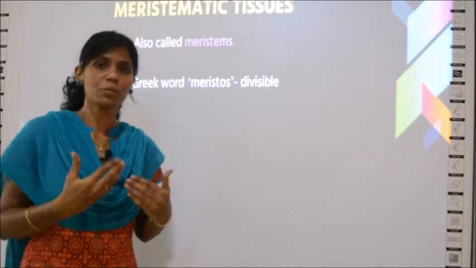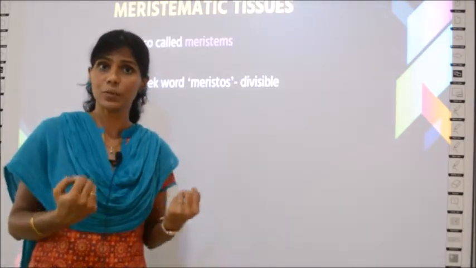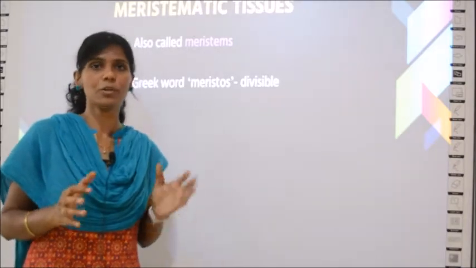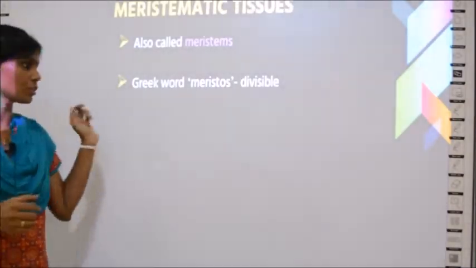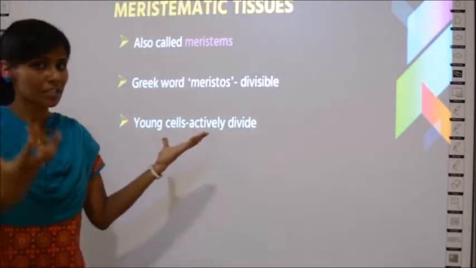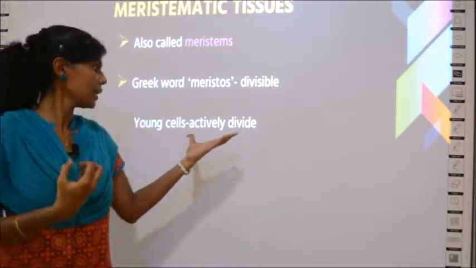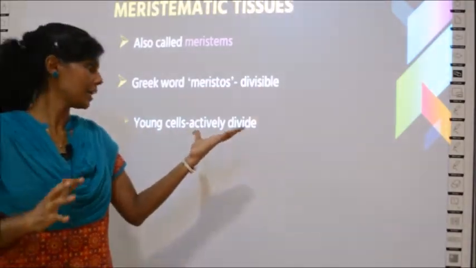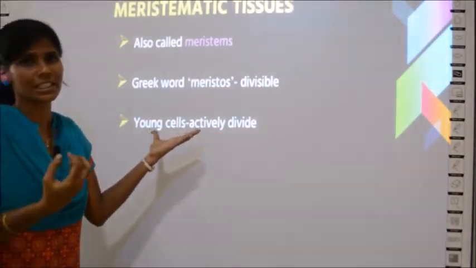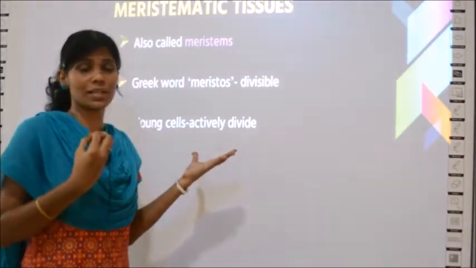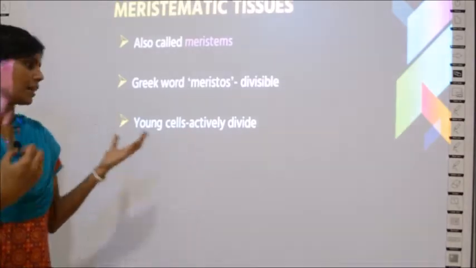We have seen that meristematic tissues are special because they have repeated cell division. That is the property, so he used meristos to name it. Meristematic tissues actively divide, whereas permanent tissues do not divide. Always dividing cells will be new cells, so they are called young cells.